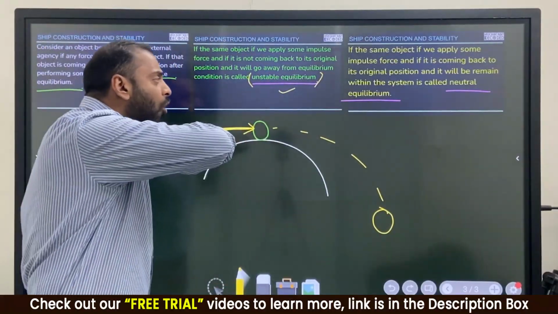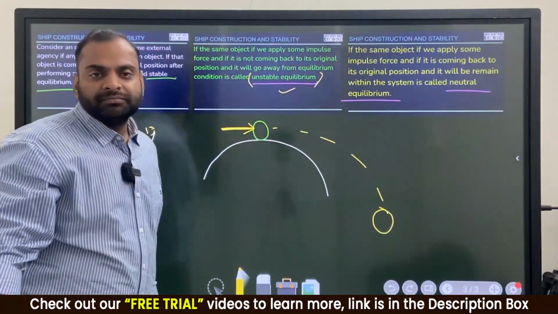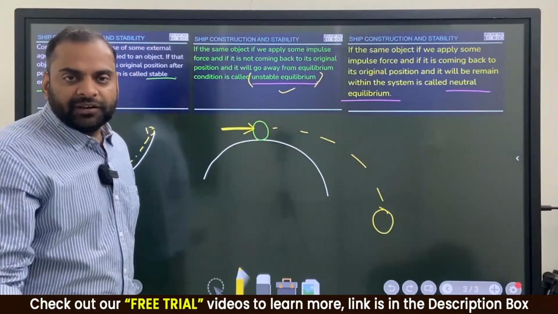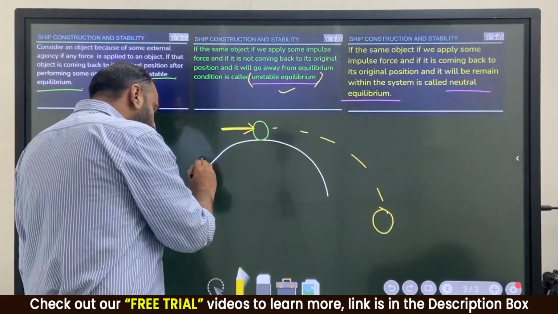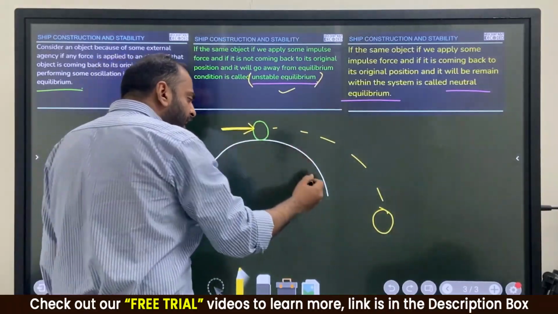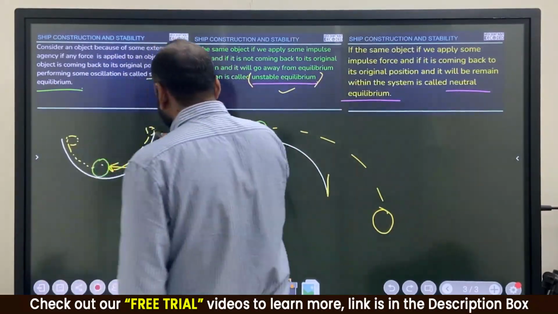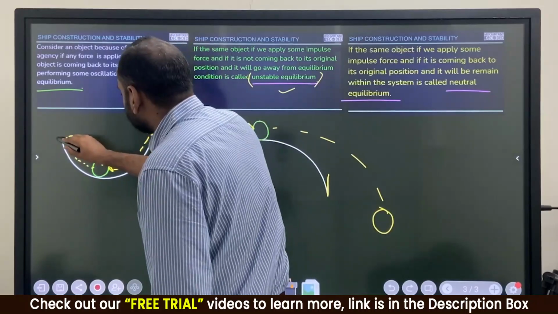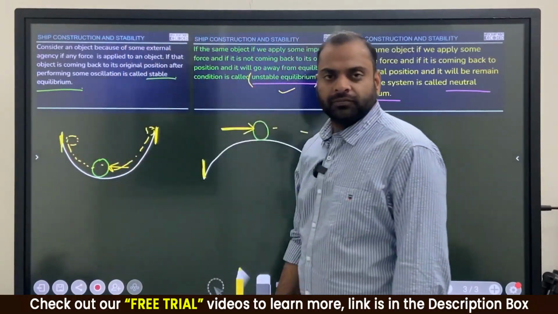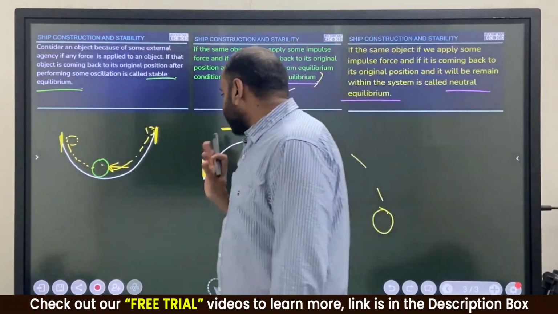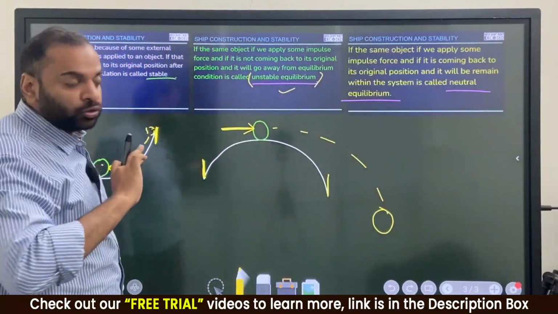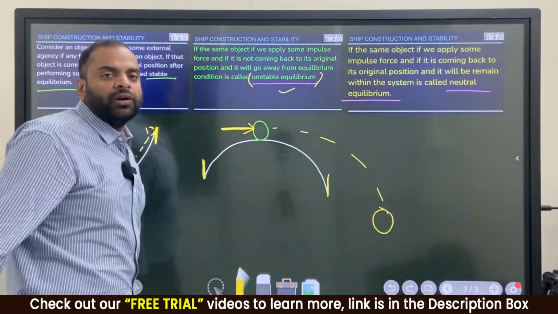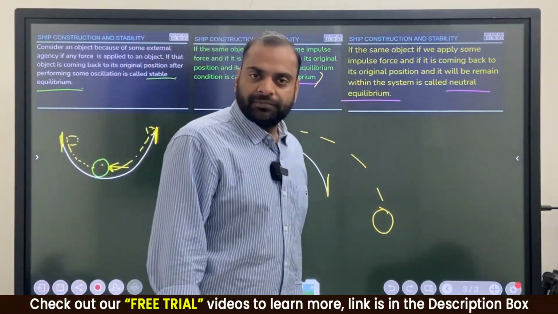It will go away from the equilibrium. For me, the equilibrium point is the motion of this ball in between this to this part only. Clear or not? Getting or not? So this kind of system is called unstable equilibrium.